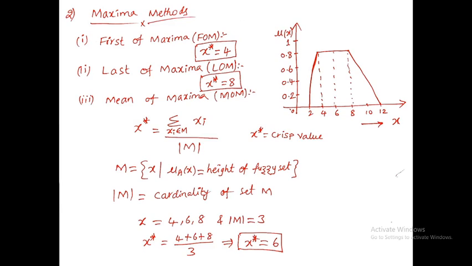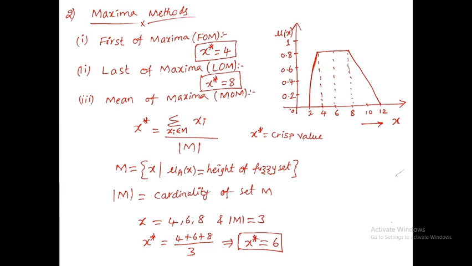And the mean of maxima, to find that we have to use this formula: x star is equal to summation of xi, where xi belongs to M, divided by the cardinality of M. So what is M? M is the set of x where mu A of x is equal to the height of the fuzzy set.